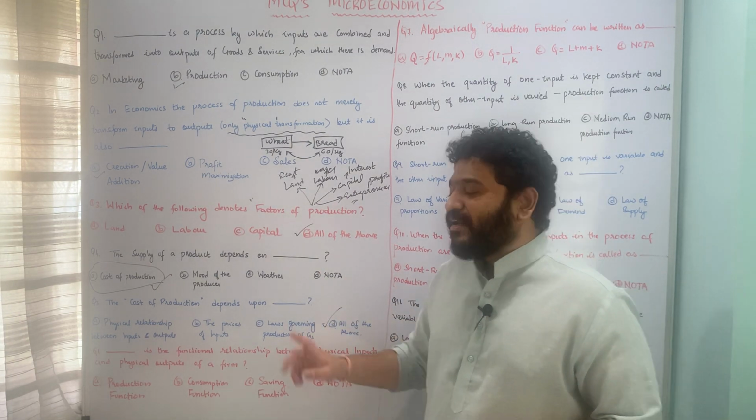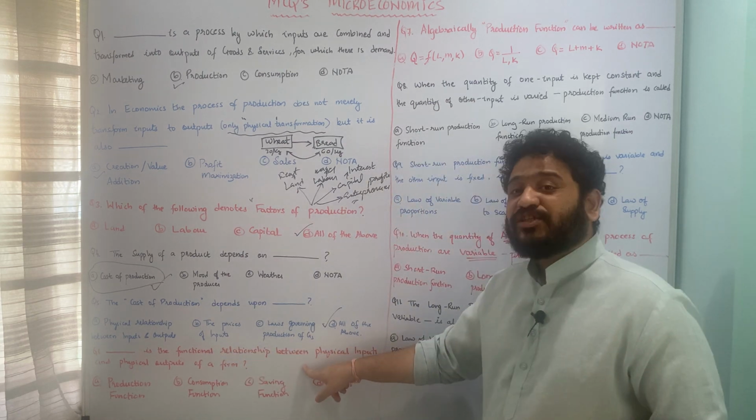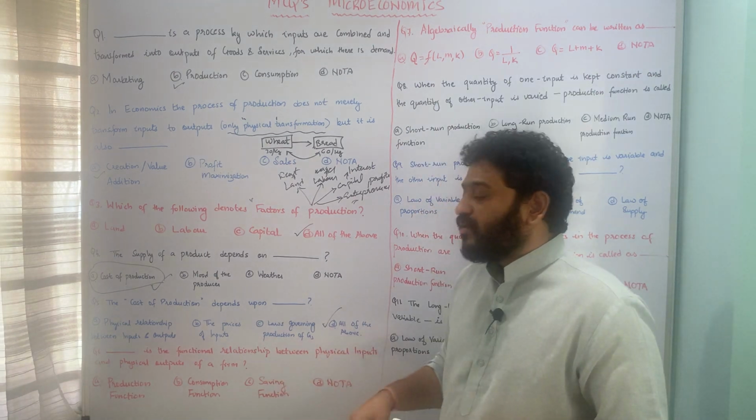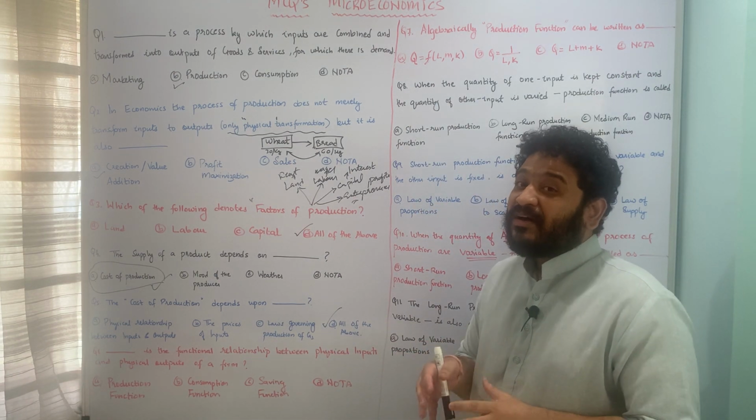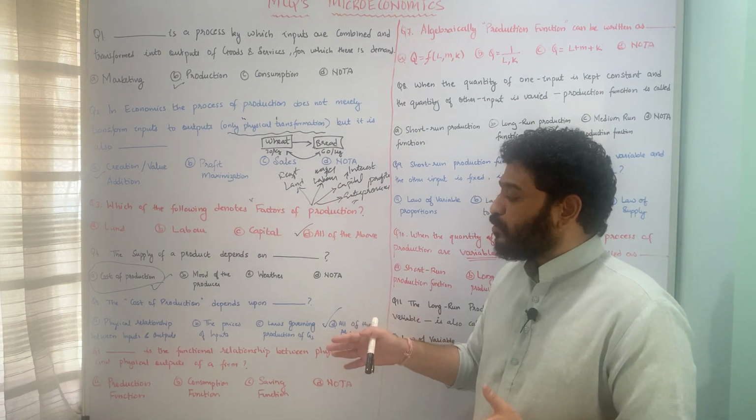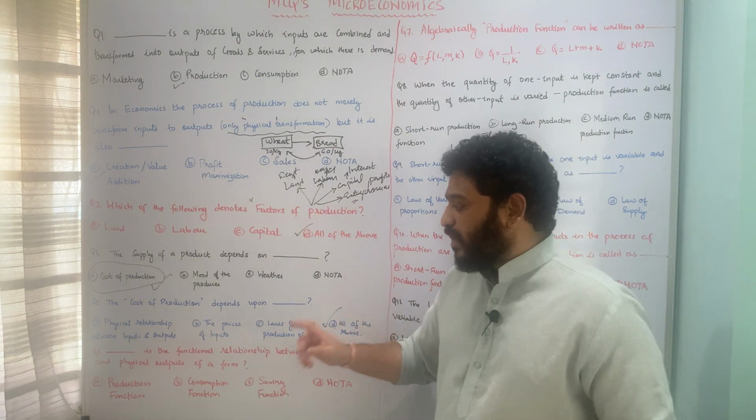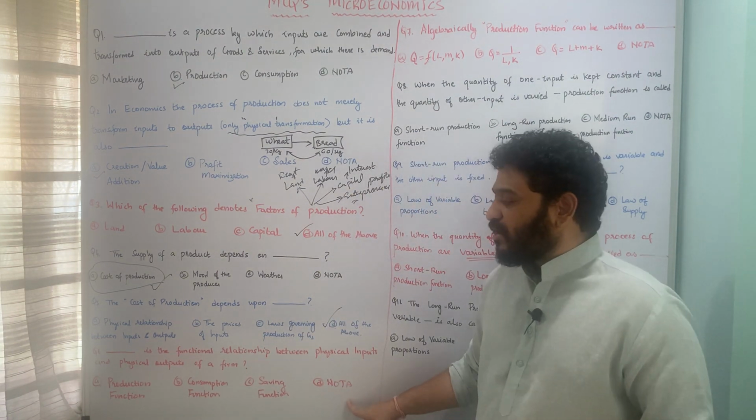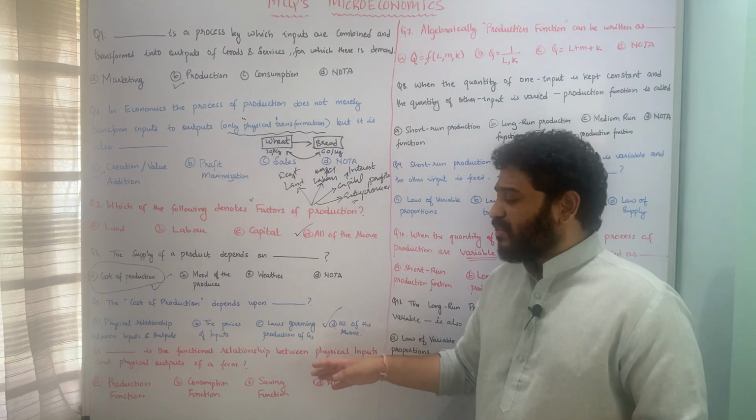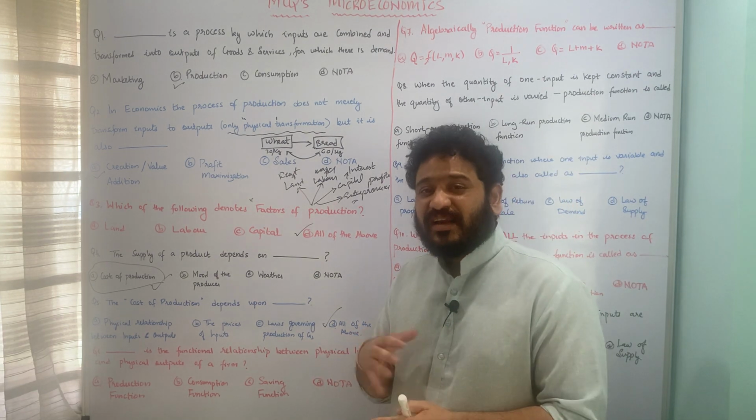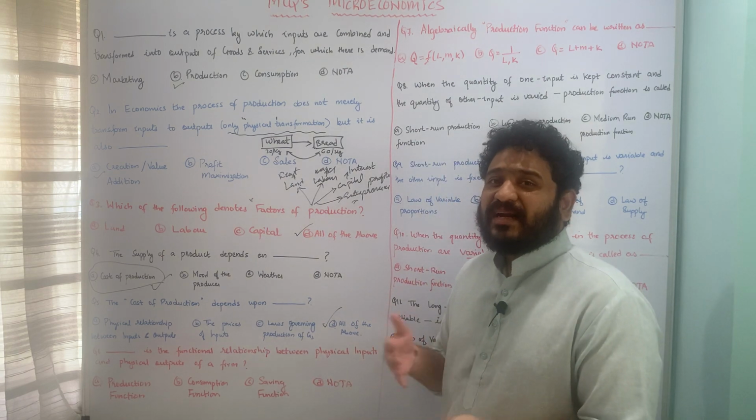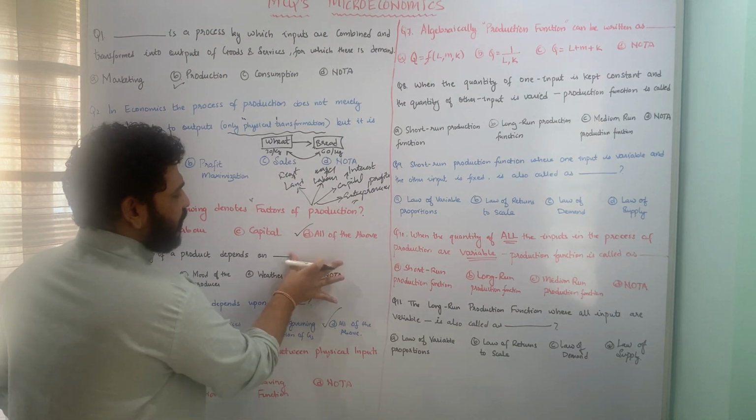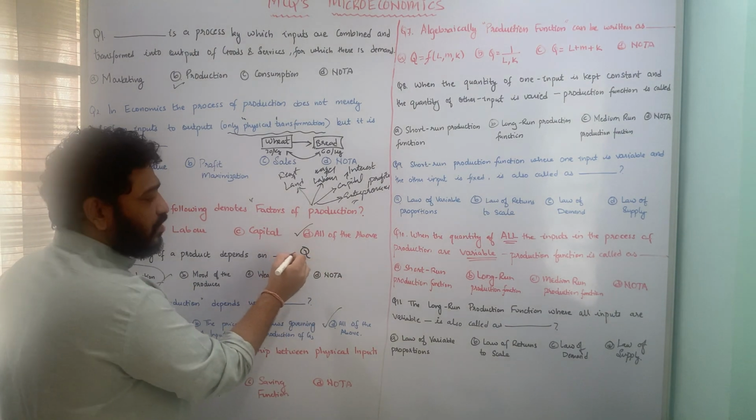The next question is, dash is a functional relationship between physical inputs and outputs of the firm. Physical inputs and outputs of a firm. A functional relationship between inputs and outputs is called as what? A, production function, B, consumption function, C, saving function, D, none of the above. So here it is pretty much clear that the production function is the functional relationship between physical inputs and the outputs of a firm. Particularly, production function is denoted by capital Q, which is talking about the output.